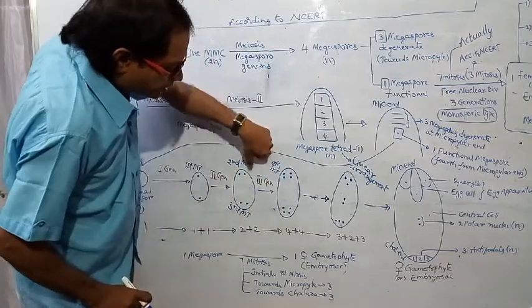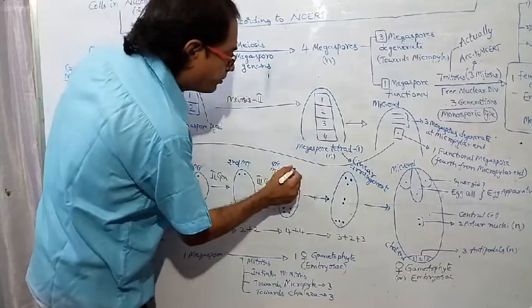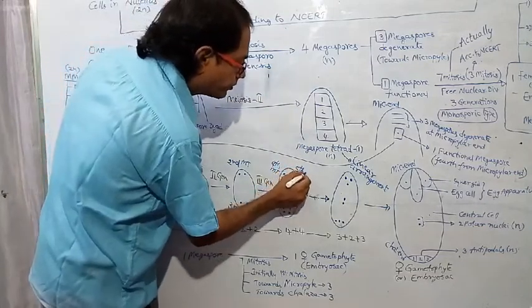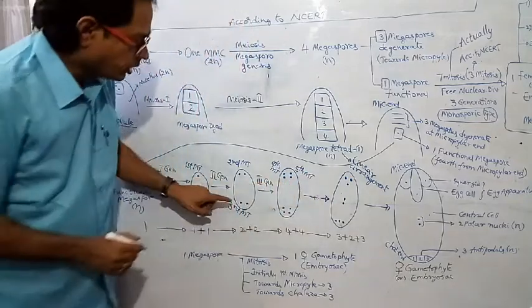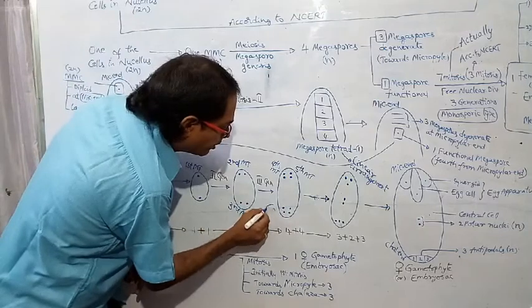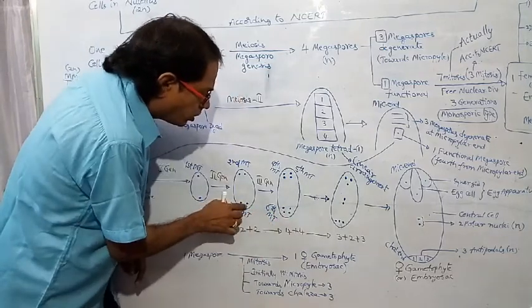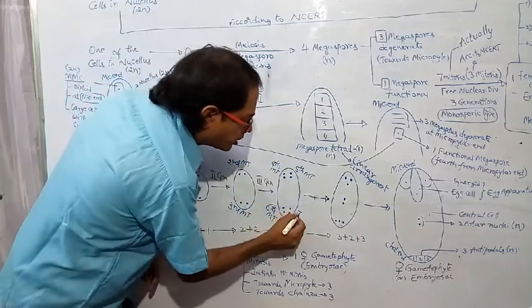This nucleus divides into two, this will be the fifth mitosis. This nucleus divides into two nuclei.